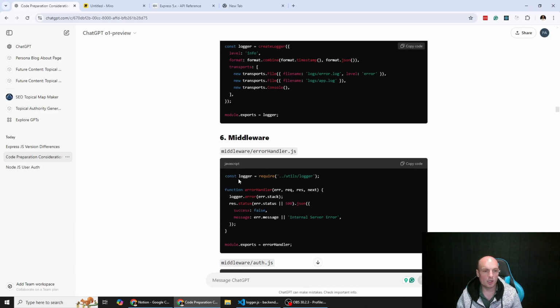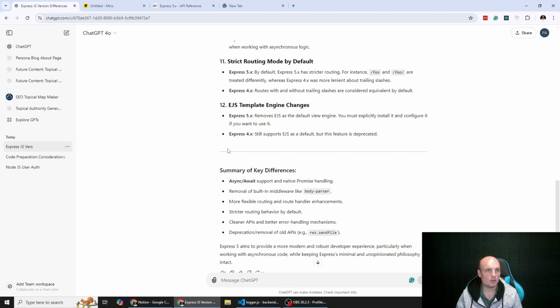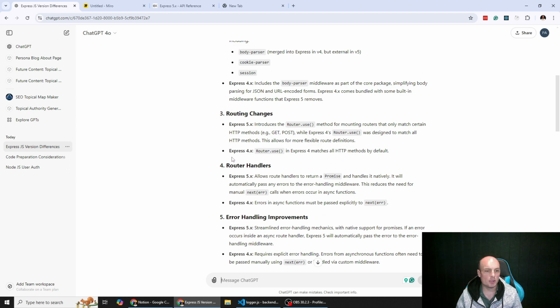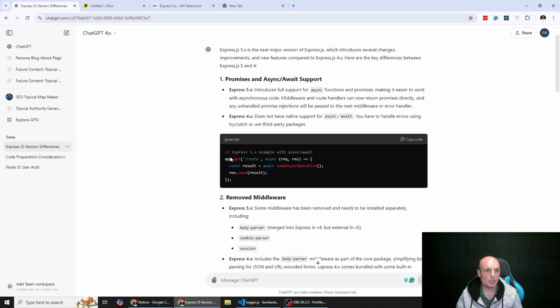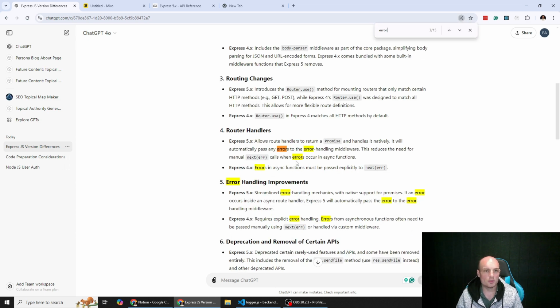Middleware, so we've got another folder. This is our error handling middleware, although it did mention that it can do something a bit different.